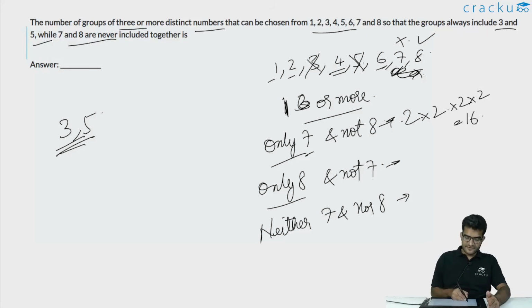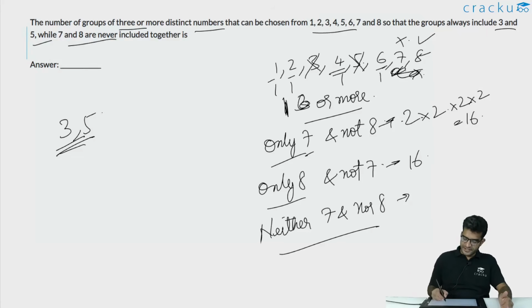Now we have 3 and 5 already and we have 8. So the minimum of 3 numbers is already satisfied, and we have to make the choice about 1, 2, 4 and 6 again. The total number of ways in which this can be done is again 2 to the power 4, which is 16. Each of the numbers can either be selected or not selected, so each has 2 choices. So the overall count is 16.